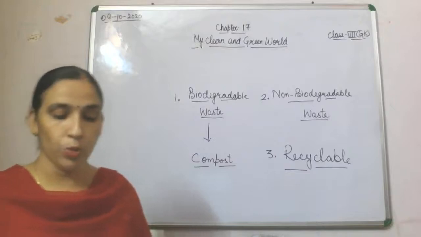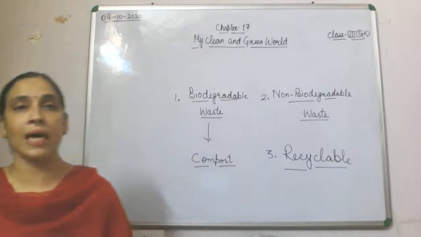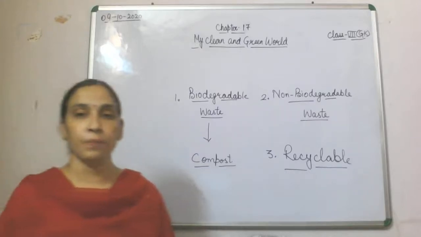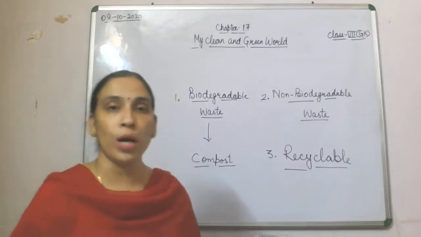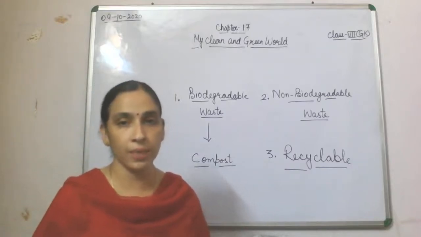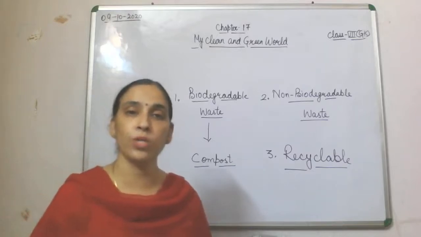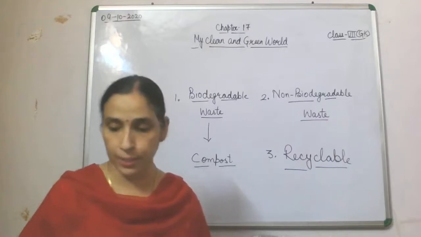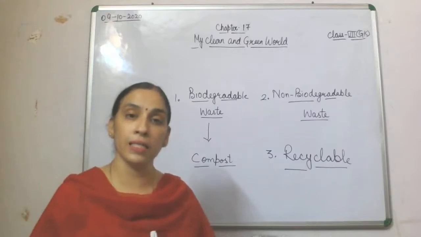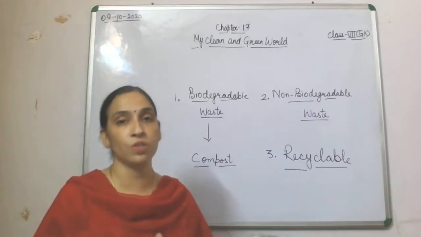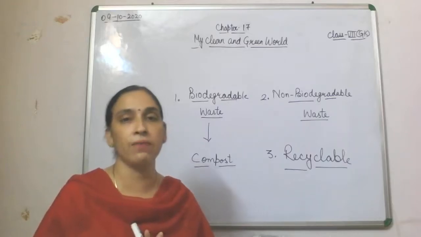So children, I hope today we have done almost 3 chapters: segregation of waste, my clean and green world, and proper disposal of waste. I hope you will do these chapters and you will not have any doubt, and any doubts we are going to take up in our online class. Today in these 3 chapters we have done all those things related to waste, segregation of waste and waste management.